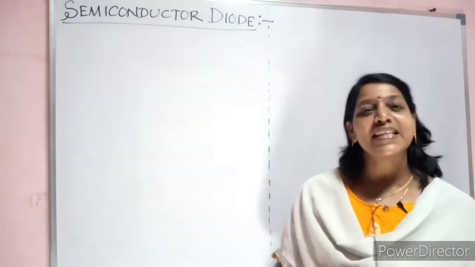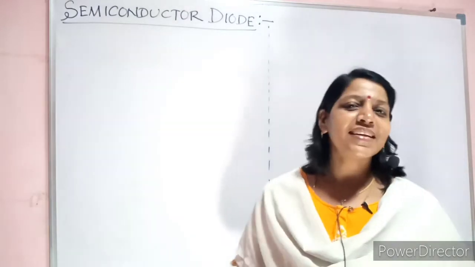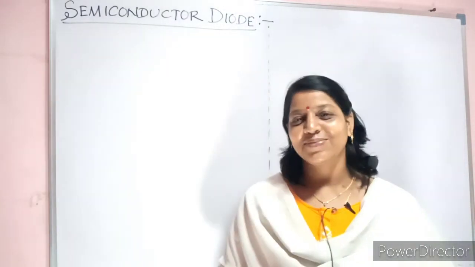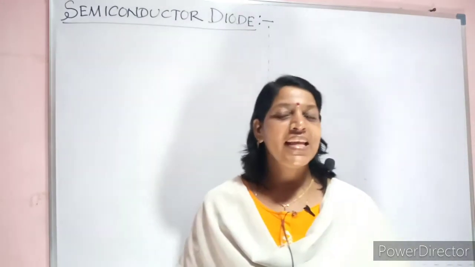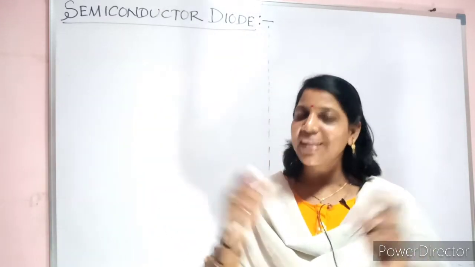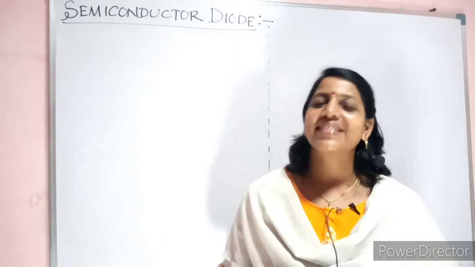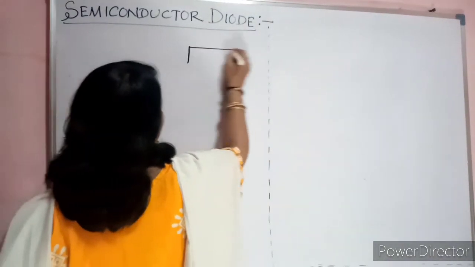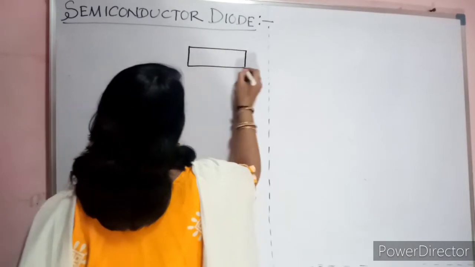Now today see the semiconductor diode. It is the same p-n junction device in which, if you connect two terminals, then it is called a semiconductor diode. I hope you remember this diagram I drew for you.